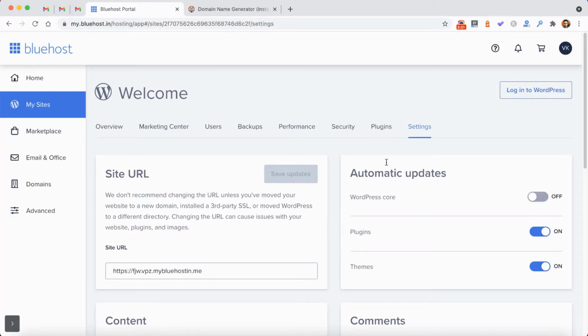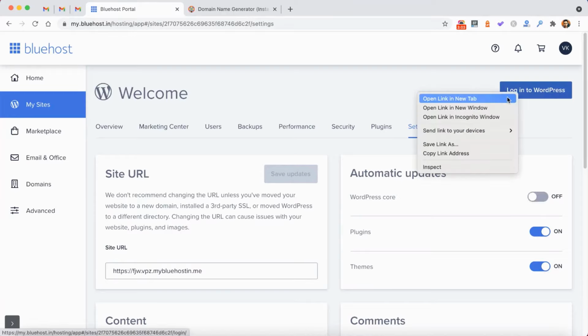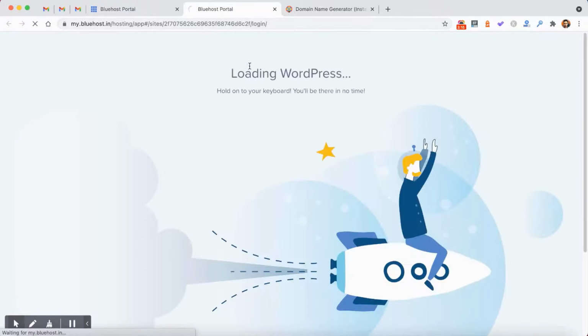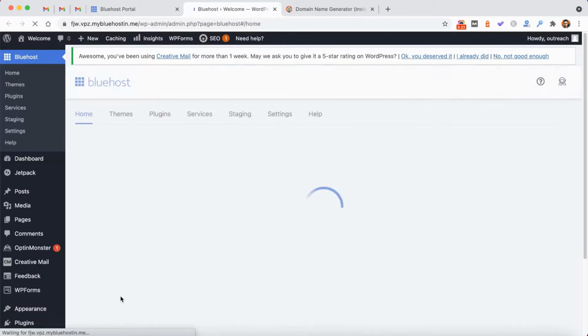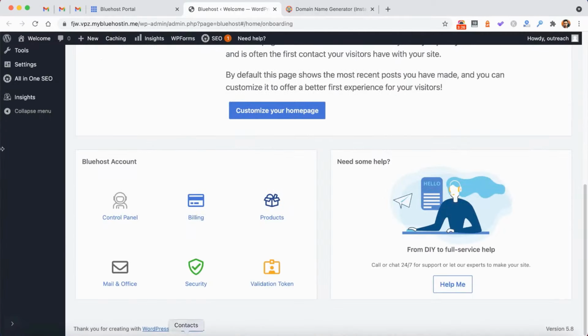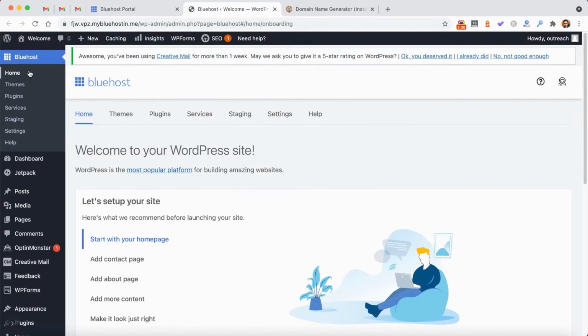So now from here you can control the automatic updates, if you want the core files to update automatically or not. And then what I did here now is, I can quickly log in without a password from my bluehost.in panel just by clicking on the login to WordPress button. And here is my WordPress dashboard. From here I can control everything on my website.